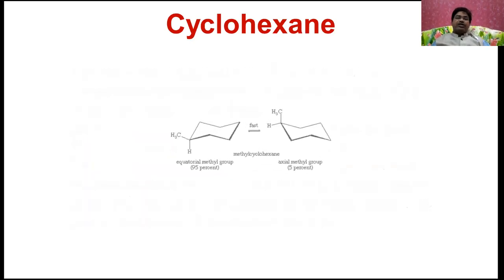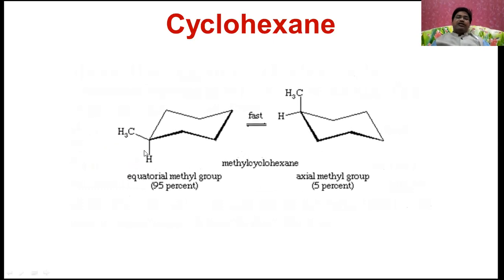You can see this. Here the methyl group is at the equatorial position. By flipping the ring, the methyl group comes to the axial position. But in fact, at room temperature, the equatorial form is the more stable form, about 95% will exist, and the axial will be about 5%. This is because, as we discussed, of the torsional strain, not angle strain.